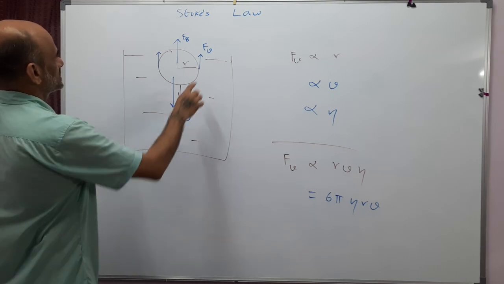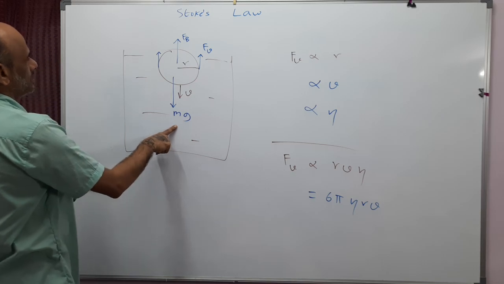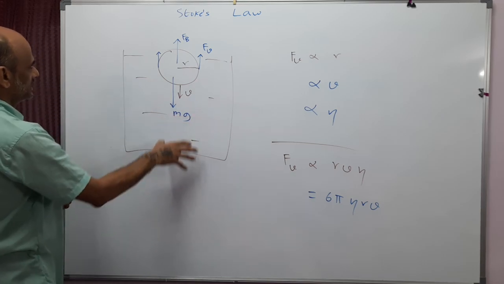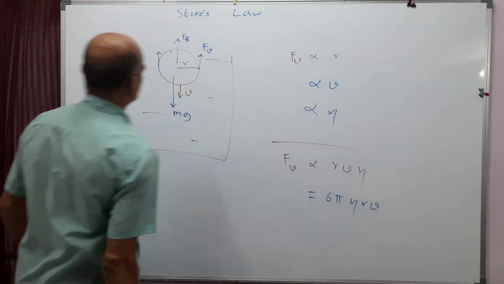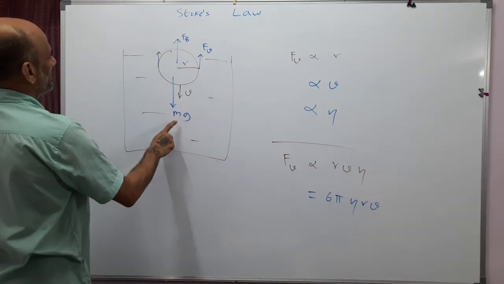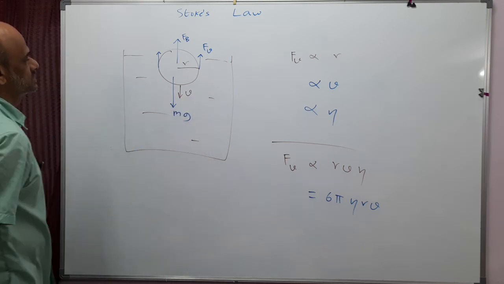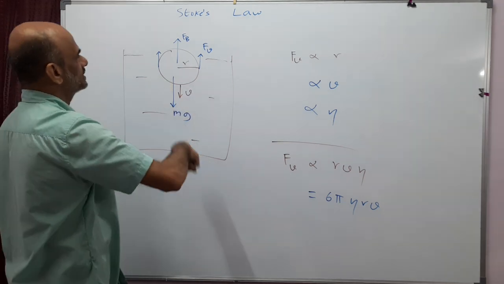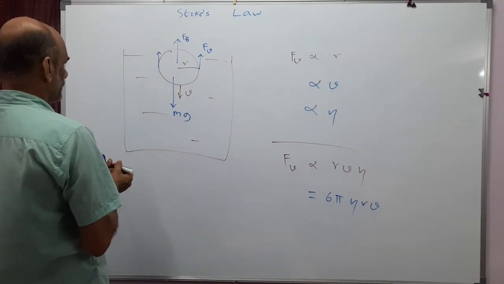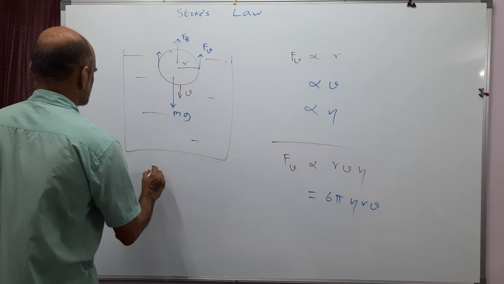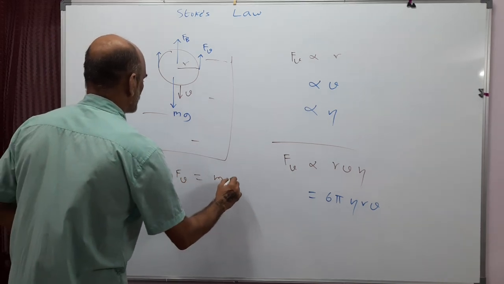So initially, when the velocity is less, the viscous force will be small. So mg will dominate, and there will be a net downward force. As the velocity keeps on increasing, this Fv value will increase because the viscous force is proportional to velocity. So at some stage, Fv plus Fb will balance mg. After that, the net force is zero, so it will move with a constant velocity. The velocity at which this balance happens is the terminal velocity. So to get the terminal velocity, I have to put the buoyancy force plus the viscous force equal to mg.